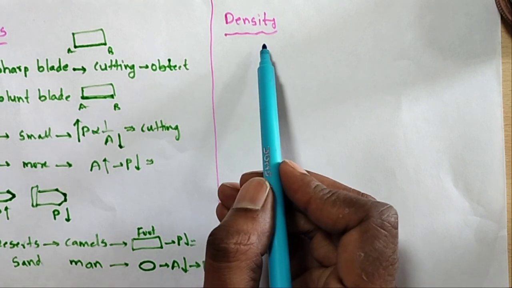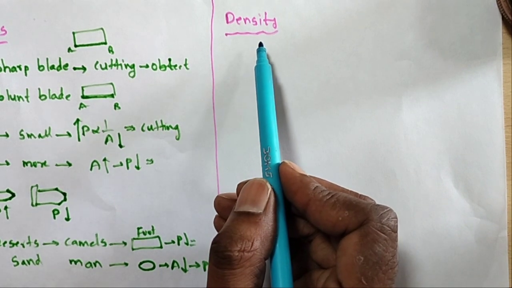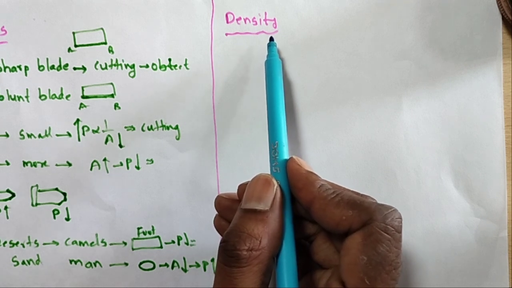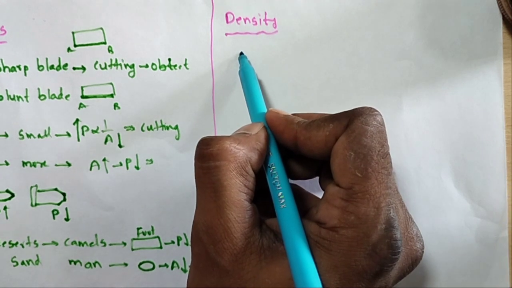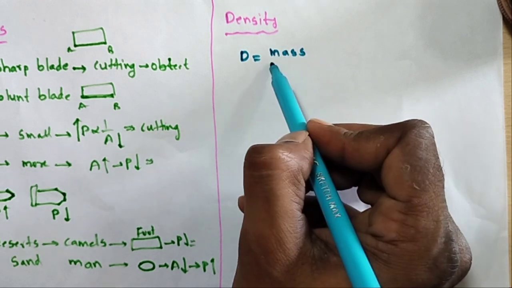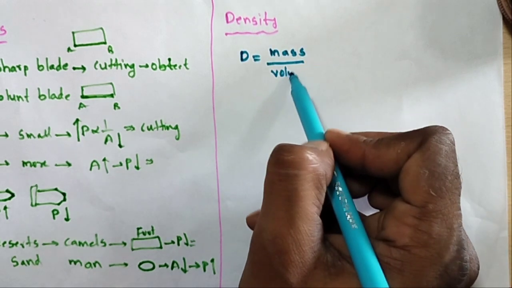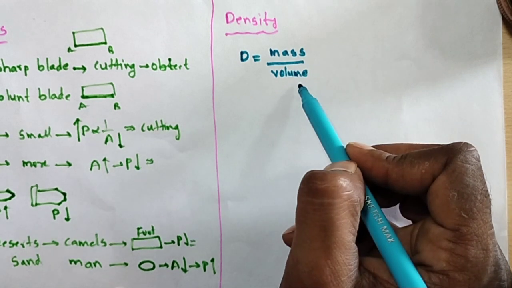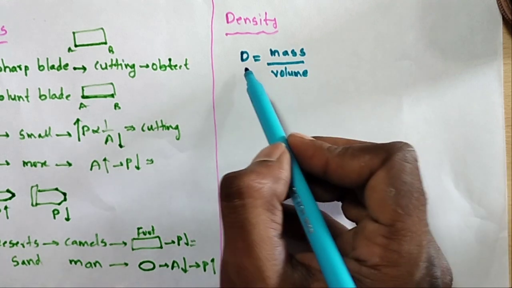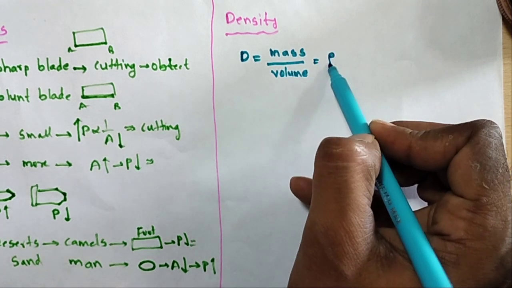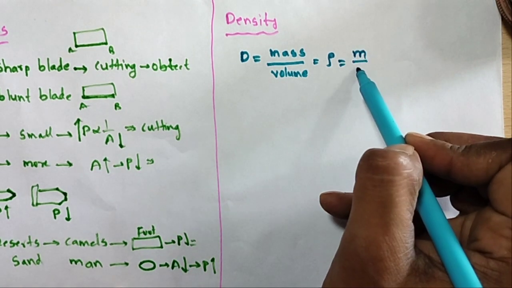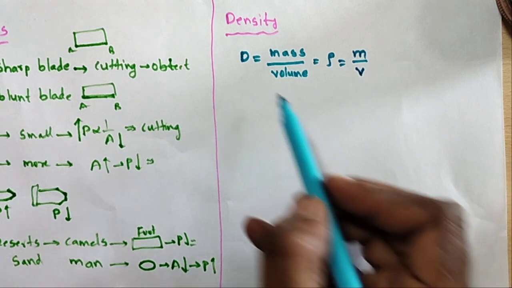Second one, density. Density is an important quantity in the description of fluids, especially fluids. So what is density? Density is the ratio of mass to the volume occupied by the fluid. This is called density. So density is equal to mass by volume. Sometimes the symbol is rho. Rho is equal to density, so rho is equal to m by v. Mass per unit volume is called density.